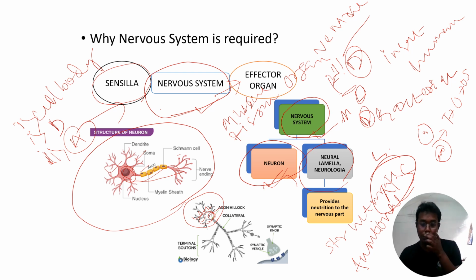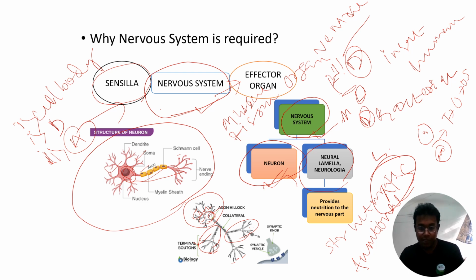Okay, then throughout the length of the axon several branches are present. Look, these are the branches. From the length of the axon, several branches are present. These branches are called your collateral, or axon collateral, whatever you want to say. And the tip of all extensions, whether it is present in the axon or in the dendron, the tip one is called your terminal arborization.